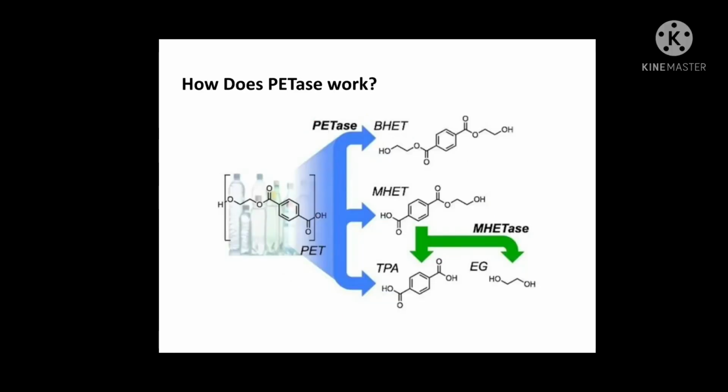When PETase-containing bacteria are administered to PET plastic, they secrete the PETase enzyme, which causes the PET polymer to bind to the active site of PETase, allowing the reaction to occur. During the reaction, the enzyme breaks down the ester bond of the PET. At the end of the reaction, the enzyme PETase still completely exists, but the PET has been broken down into two subproducts, that is BHET and MHET. MHET is further broken down by MHETase to form TPA, that is terephthalic acid, and EG, that is ethylene glycol. BHET, TPA and EG are the final products of the reaction, which are then digested by the microorganism as their nutrition.